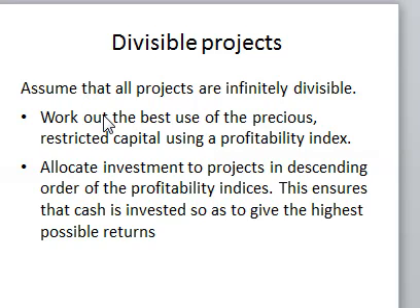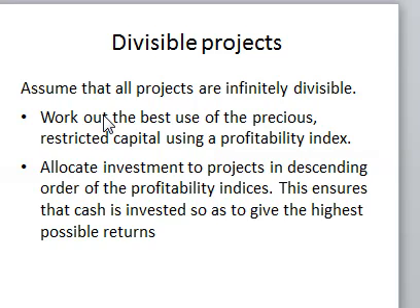Now, when you are making a decision to invest and you are having a budget constraint, which has been caused either by soft capital rationing or by hard capital rationing, your decision or your computation will be based on two things.